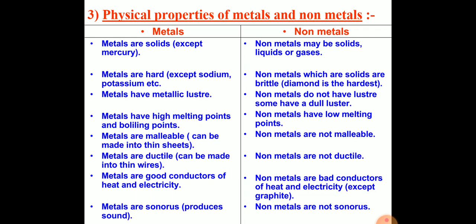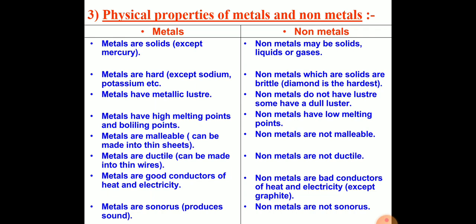Metals are sonorous and non-metals are non-sonorous. Metals are lustrous in appearance, and we know that non-metals are dull, but iodine is a non-metal which is lustrous in appearance. These are the exceptions of metals and non-metals.